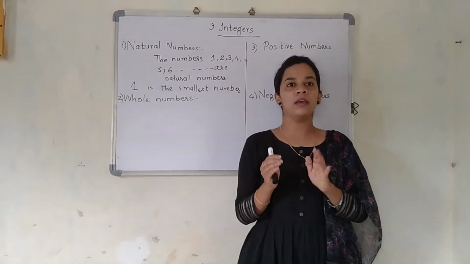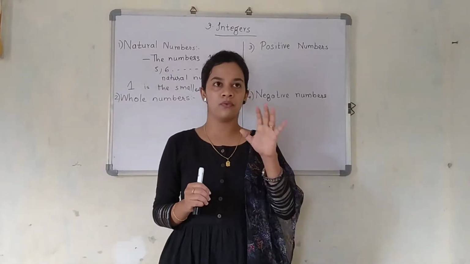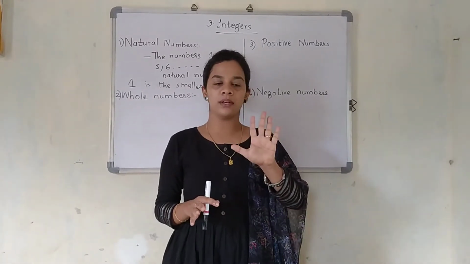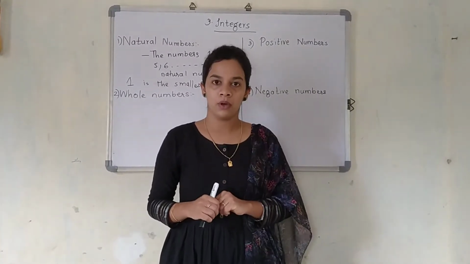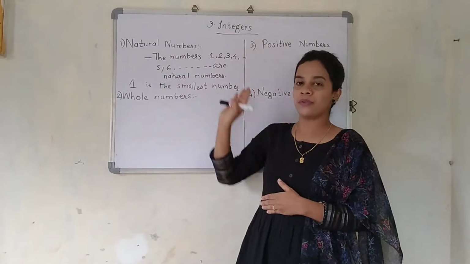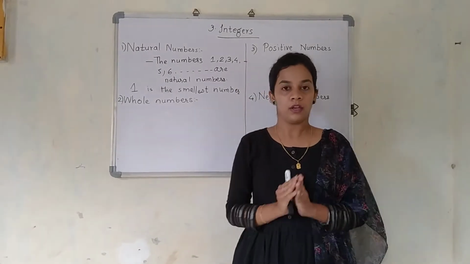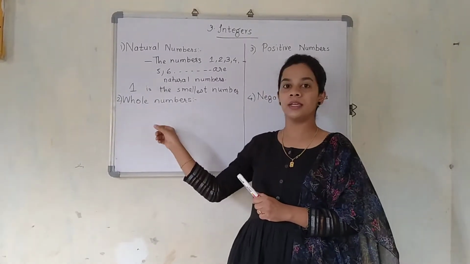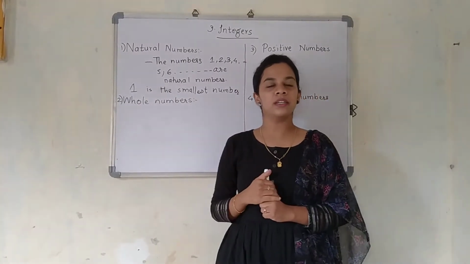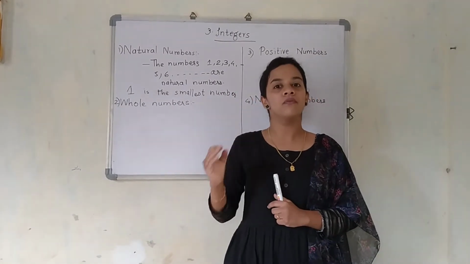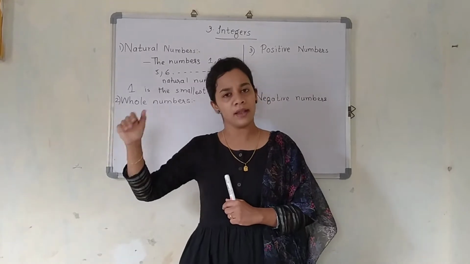Now, if I ask you one question, 5 minus 5, what is the answer? 5 minus 5, the answer will be 0. Is 0 included in these natural numbers? No. So that 0 should be represented somewhere. Yes, that 0 is represented in the whole numbers. So what is the definition of whole numbers? The numbers which start from 0, 1, 2, 3, 4 and so on.